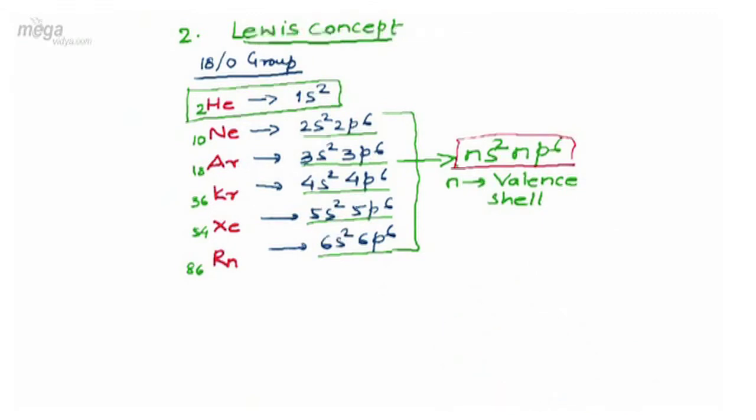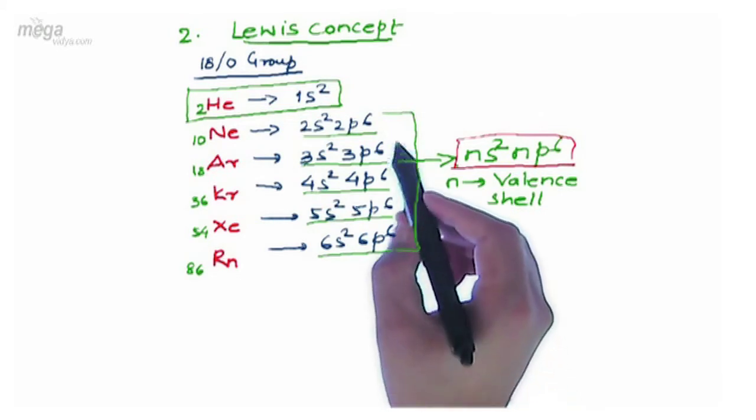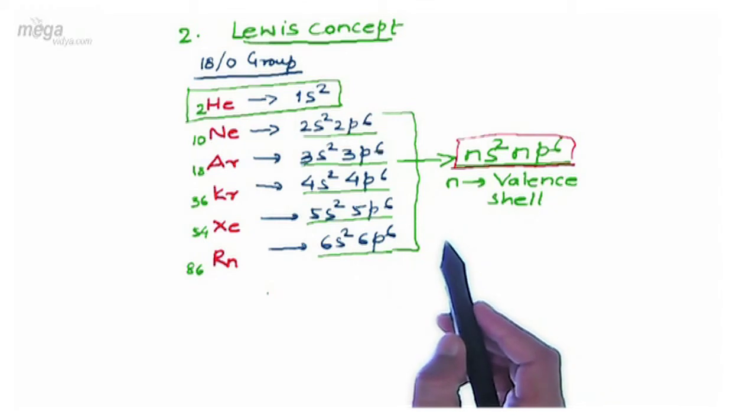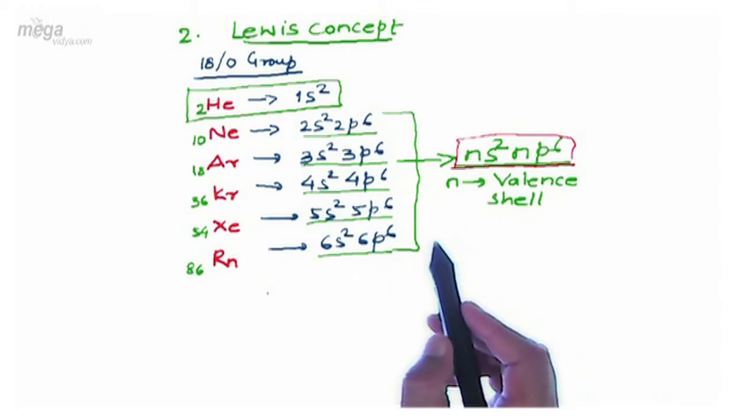Now the question is, why do we call these elements inert gases? The reason is that these elements possess a stable configuration and hence low potential energy and more stability. That means they do not undergo chemical reactions, they are less reactive, and this is the reason why we call them inert gases. So moving ahead, we can say that if an atom or element attains the noble gas configuration, that is the ns2 np6 configuration, then those elements will get stabilized.